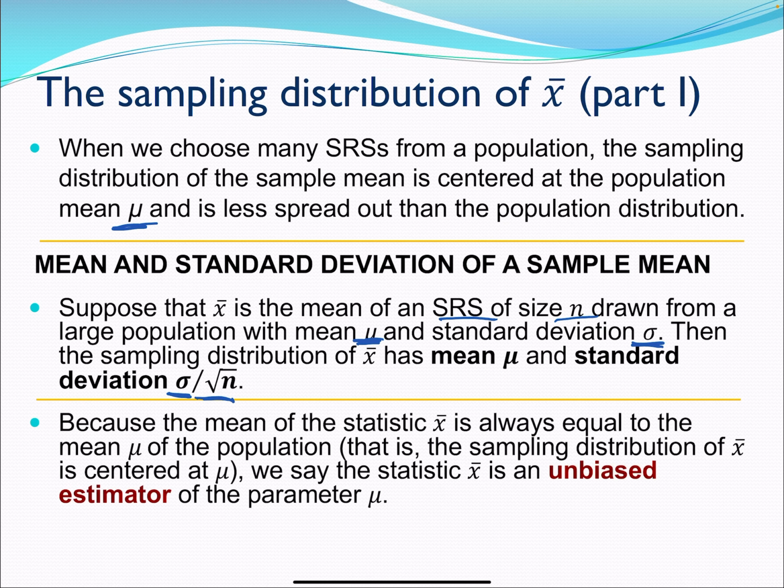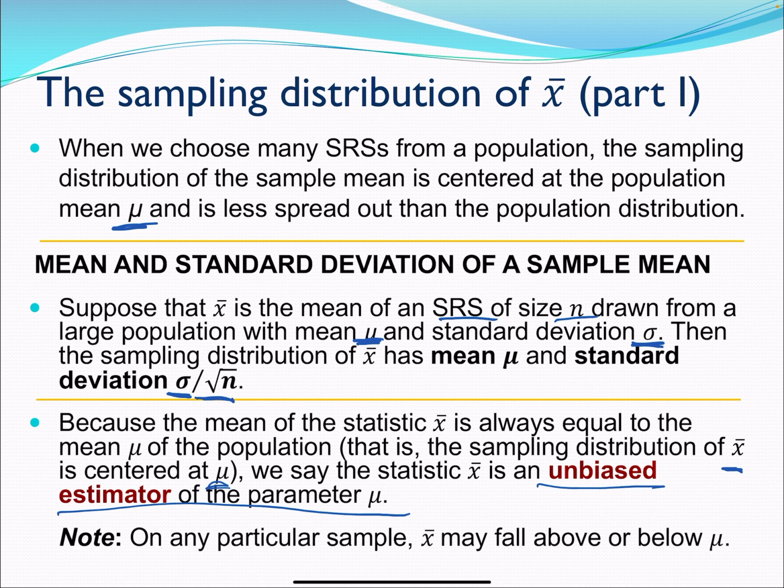Because the mean of the statistic X bar is always equal to the mean of the population, that is, the sampling distribution of X bar is centered at mu, we say the statistic is an unbiased estimator of the parameter mu. Note that in any particular sample, X bar may fall above or below mu, but the graph of this sampling distribution will be centered at the population mean.